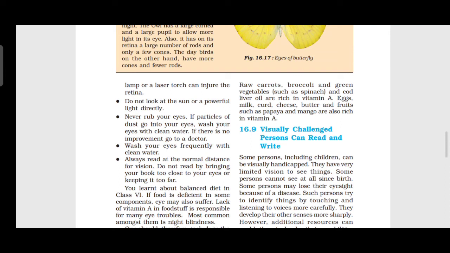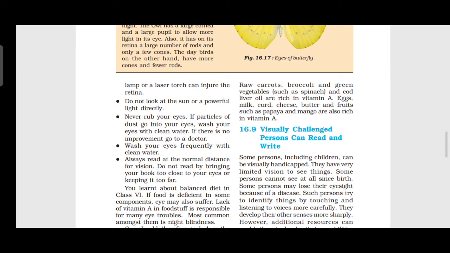The next topic is how visually impaired persons can read and write. Some persons, including children, can be visually impaired. They are blind, or have very limited vision. Some persons cannot see at all since birth. Some may lose their eyesight because of a disease or an injury.